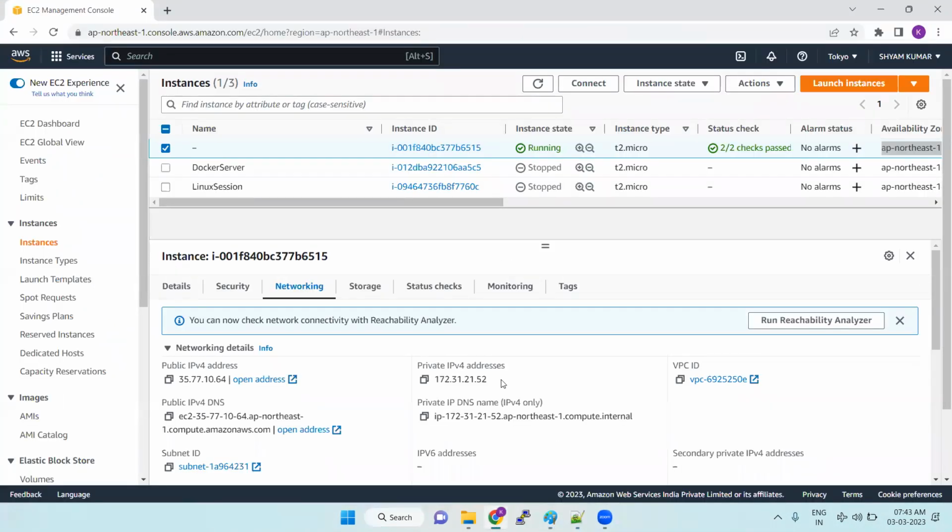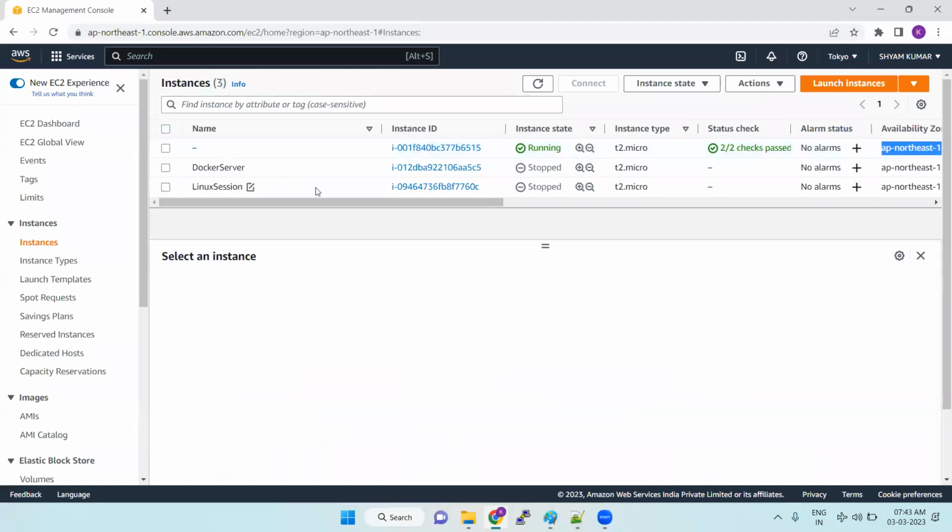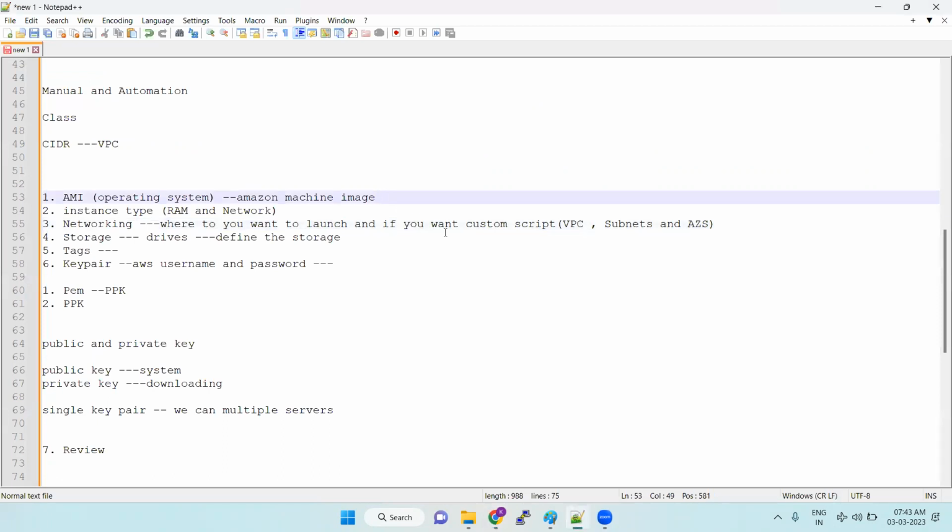So VPC, subnet, and which availability zone you want to launch the server in, it is in your hands. Okay. By default, in order to work with any kind of service, everywhere AWS is providing the default options. Now the next thing is, while selecting the AMI also, for every AMI, it varies region wise.